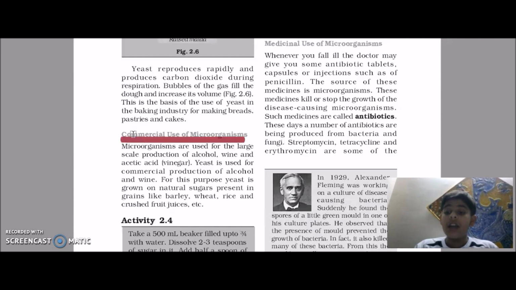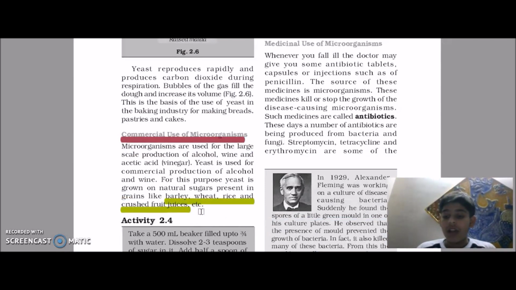To make alcohol, yeast is added to a sugar solution. When yeast is added to the sugar solution, it makes alcohol out of it in about 4 to 5 hours. Most of the sugar is present in barley, wheat, rice and crushed fruit juices. From these only you would have noticed that alcohol is made.